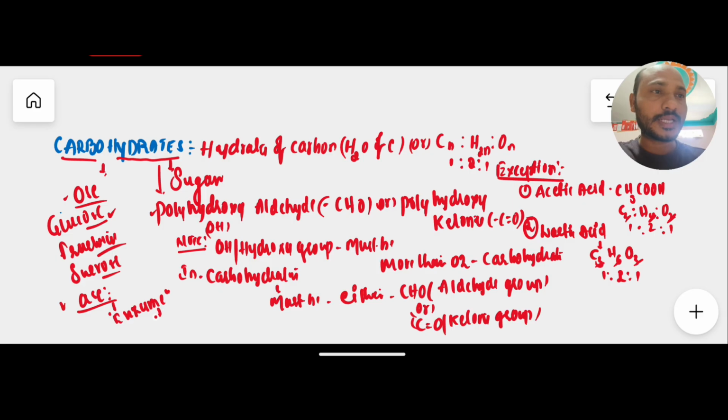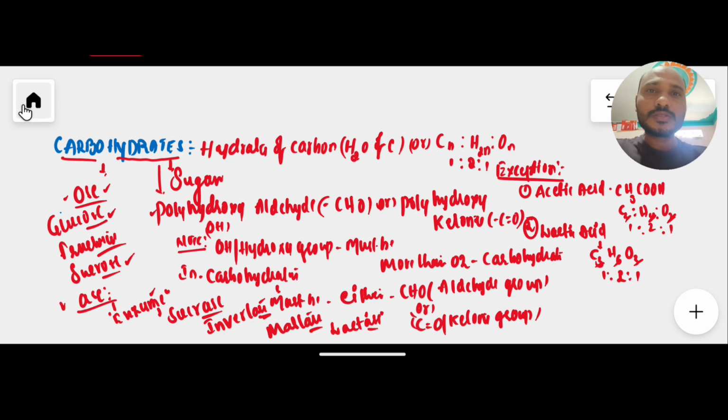For example, sucrase, meaning it is an enzyme which hydrolyzes sucrose. Likewise invertase and maltase, enzymes, and lactase. Every suffix ending with -ase is an enzyme of carbohydrates, or ending with -ose is a molecule of carbohydrates.